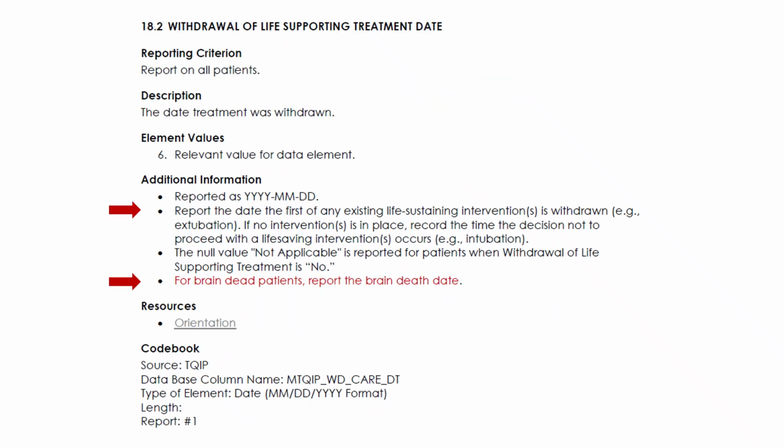Withdrawal of life-supporting treatment date is the date treatment was withdrawn. Report the date the first of any existing life-sustaining intervention is withdrawn, for example, extubation date. If no intervention is in place for withdrawal, record the date the decision not to proceed with a life-saving intervention occurs. This may be in the form of comfort measures only discussion or orders. If withdrawal of care is being done for brain death patients in coordination with gift of life, record the date brain death is determined.